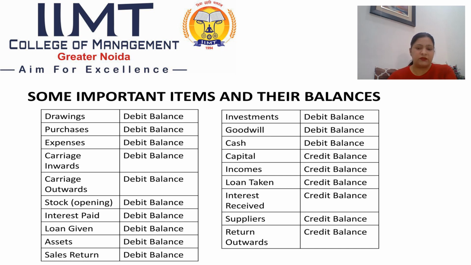because we will be having some liability for paying this, interest received as it is income will be having credit balance, suppliers credit balance, and return outwards will be in the credit, and among all these, sales will also be in the credit side of trial balance.